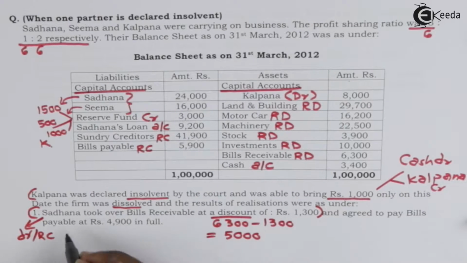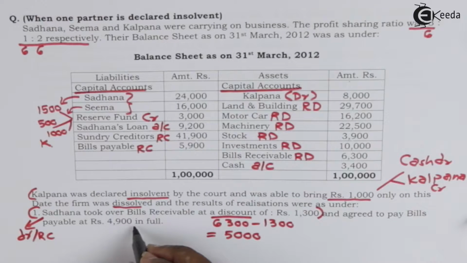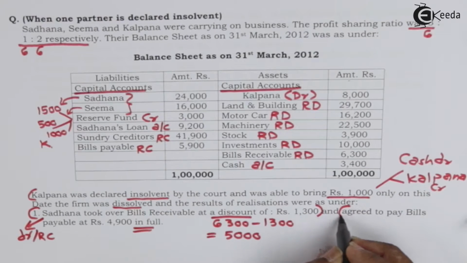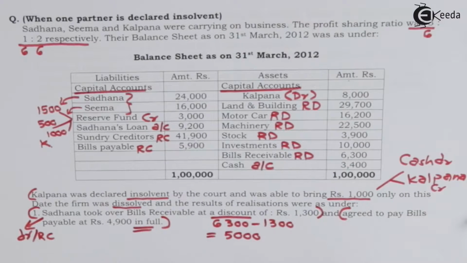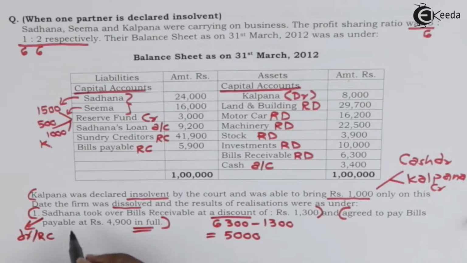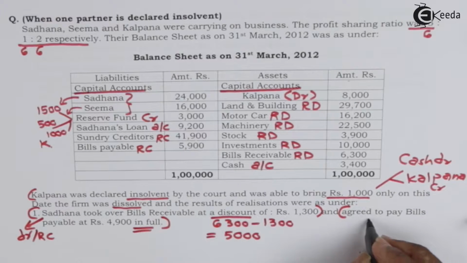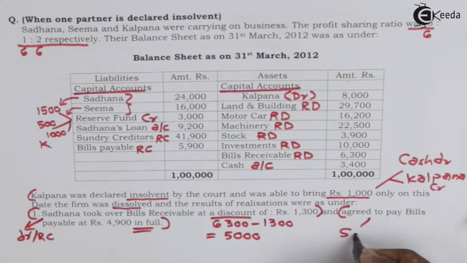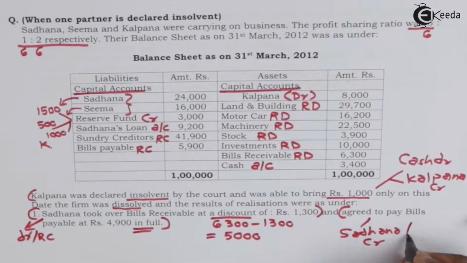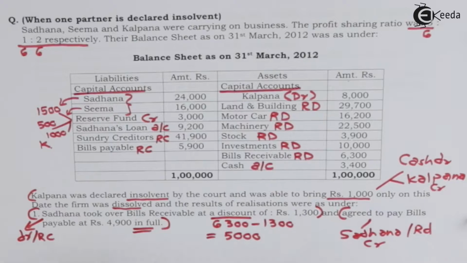And she agreed to pay bills payable at rupees 4,900 in full. So Sadhana is agreeing to pay bills payable at 4,900. Here her account will be credited and realization account will be debited.